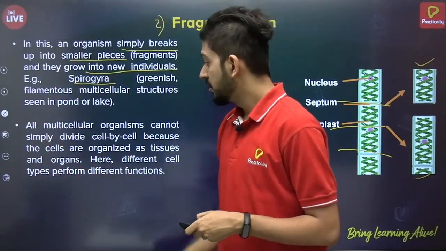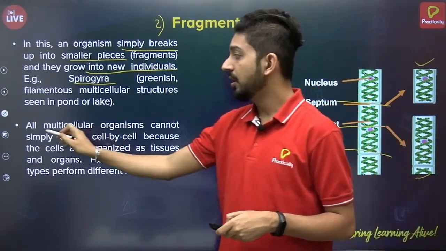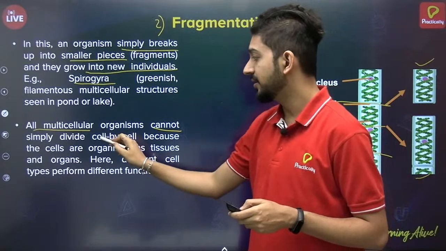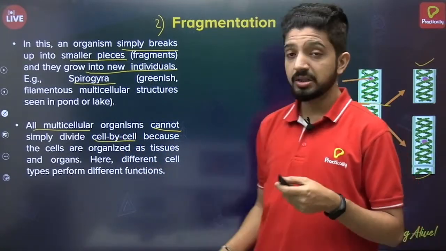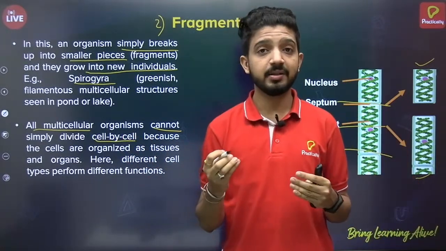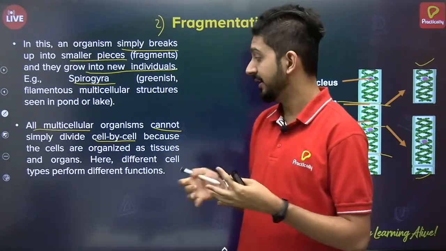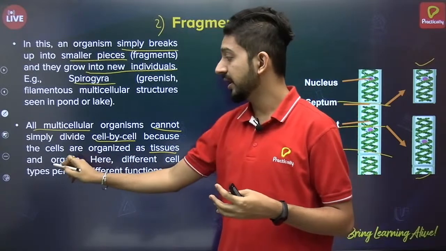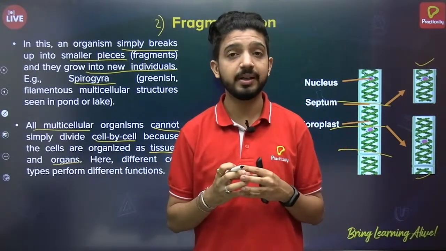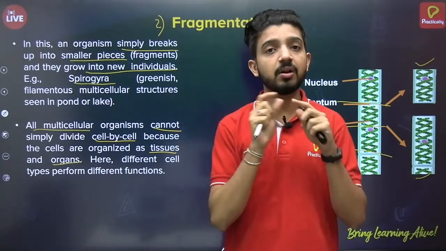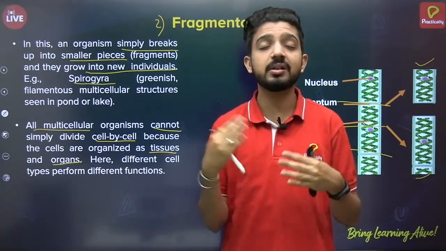Yeah, so now all multicellular organisms cannot divide simply cell to cell, because in multicellular organisms it's not just a normal cell, but there are arrangements like tissues and organs. They are organized properly, so they can't simply break, because if they break simply, that organ will also break, and that cannot generate into new.